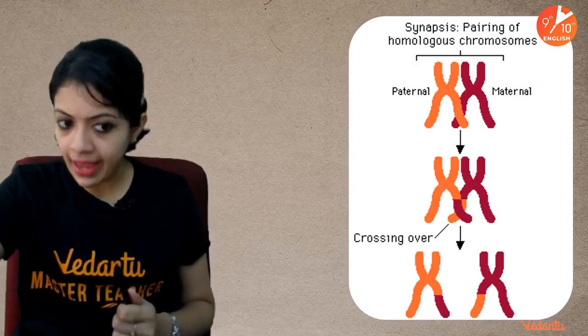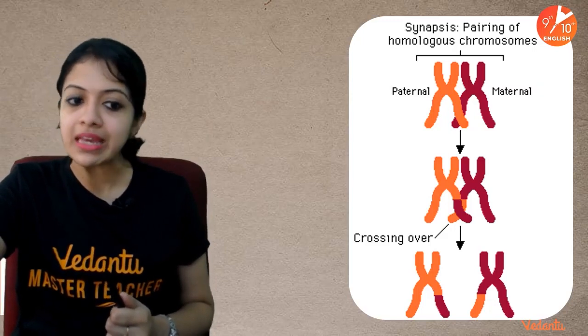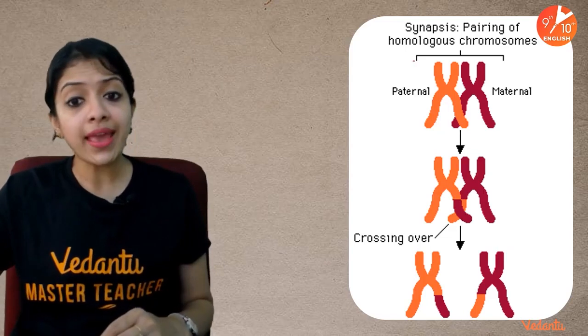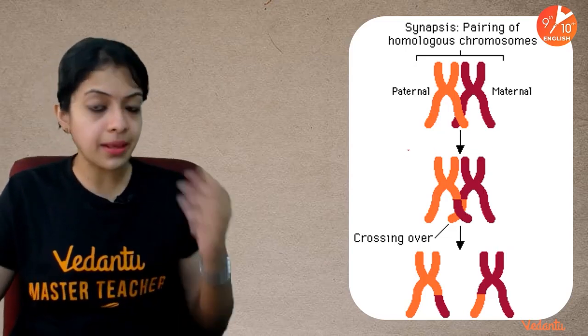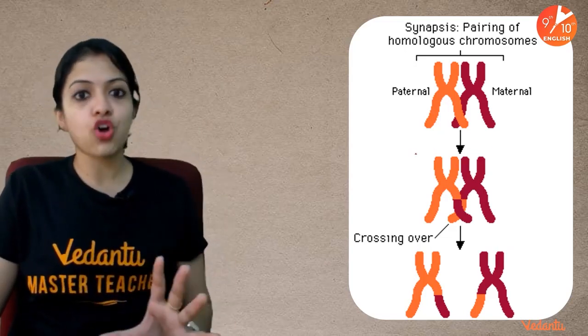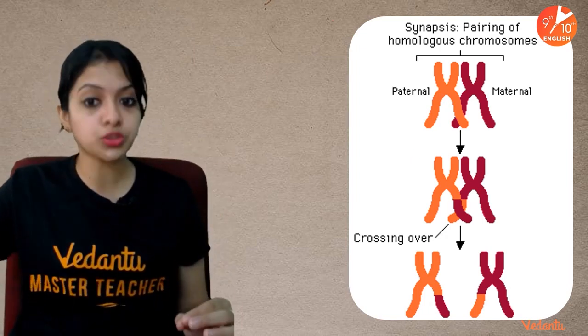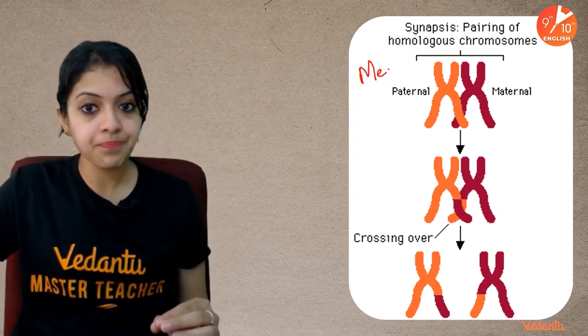Now I understand that this also might be a little complex for you to understand, but just remember, children, that when gametes are formed in sexually reproducing organisms, gametes are formed as a result of a very, very important type of cell division which we call meiosis.